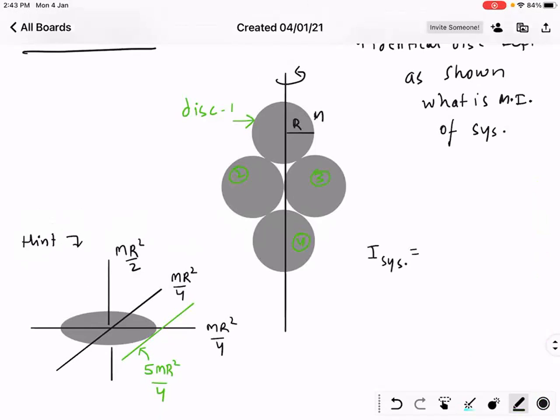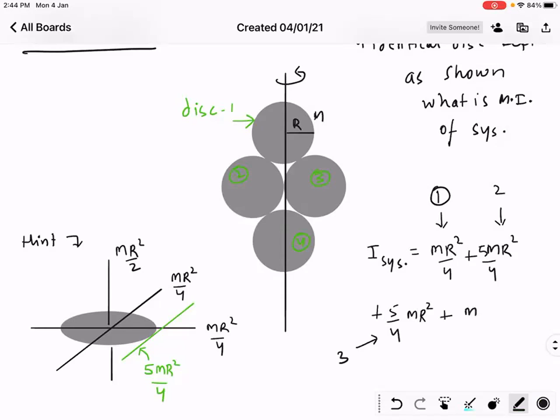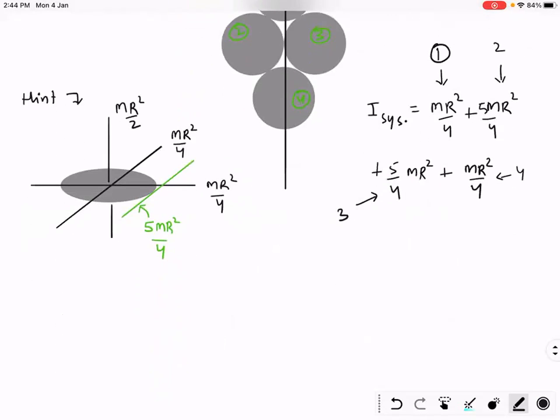So moment of inertia of system is mr square by 4 for disk 1, 5 mr square by 4 for disk 2, 5 mr square by 4 for disk 3, plus mr square by 4 for disk 4.